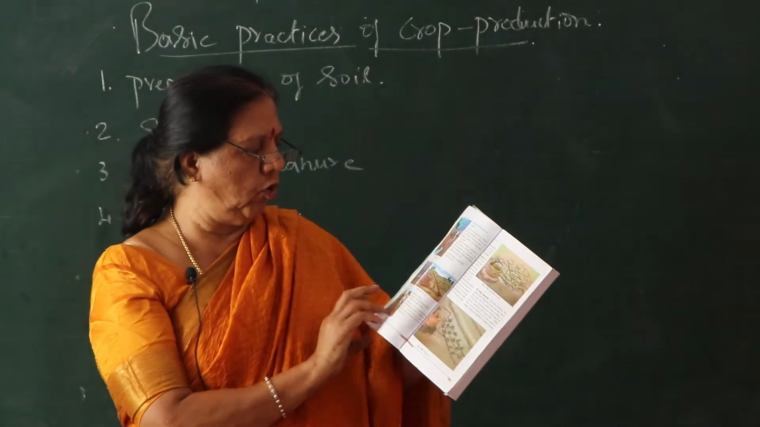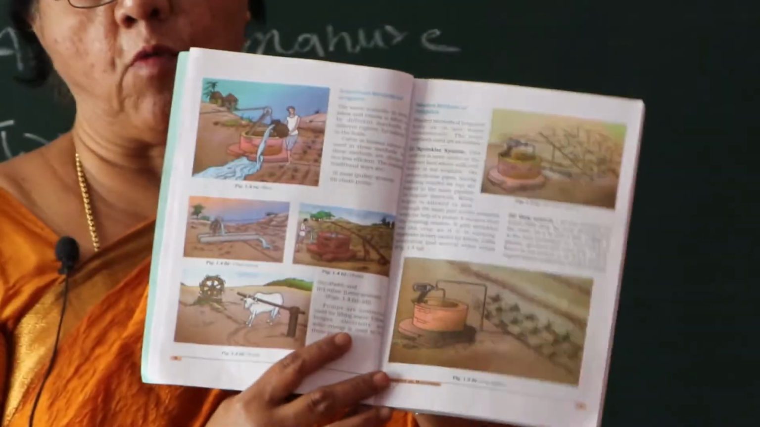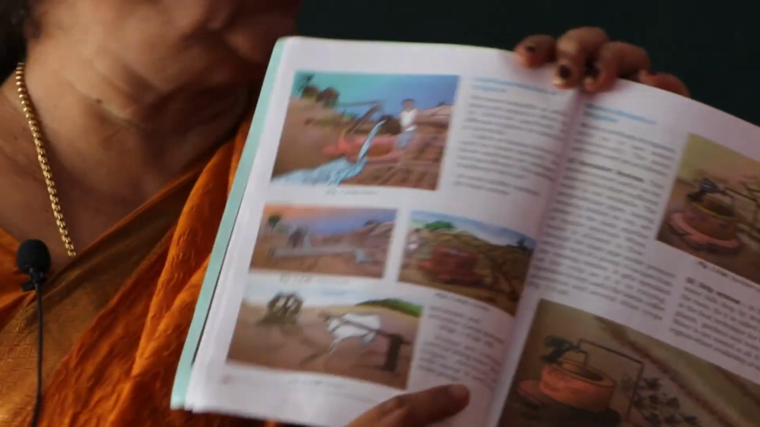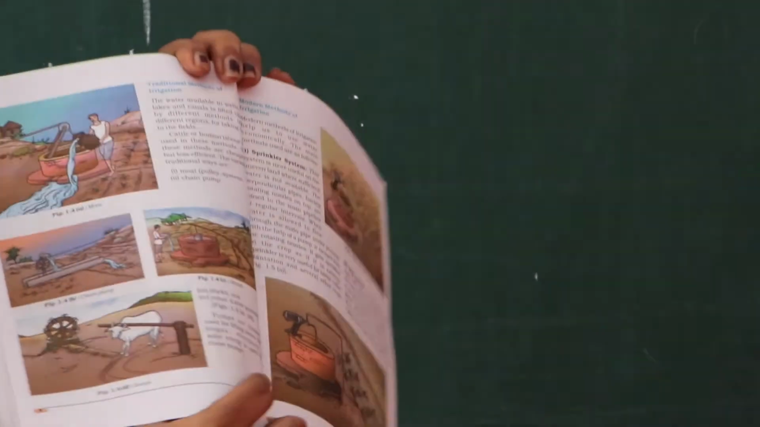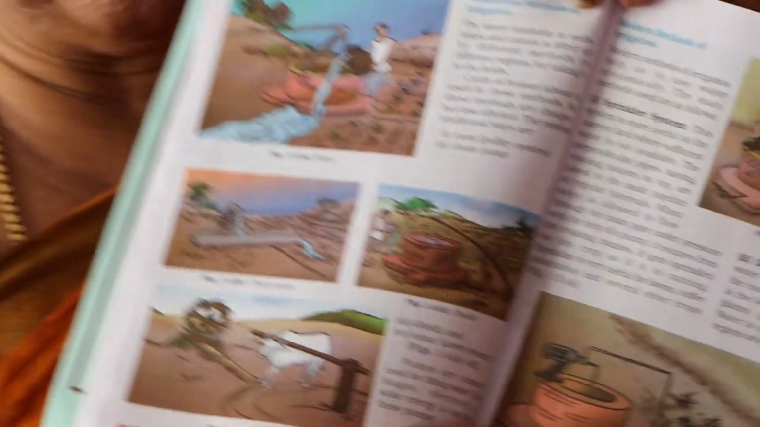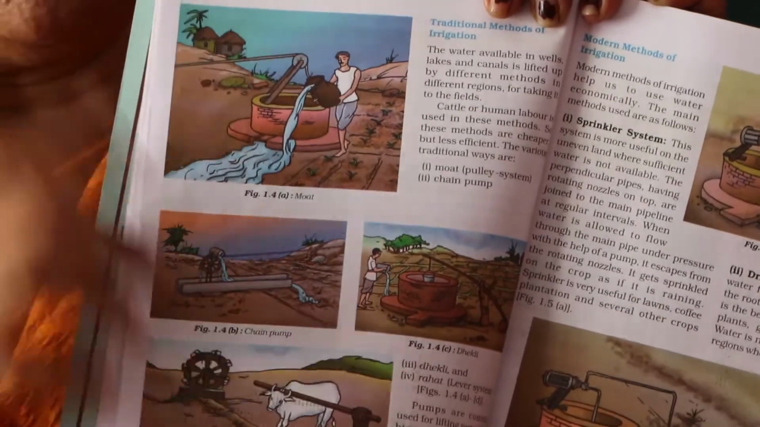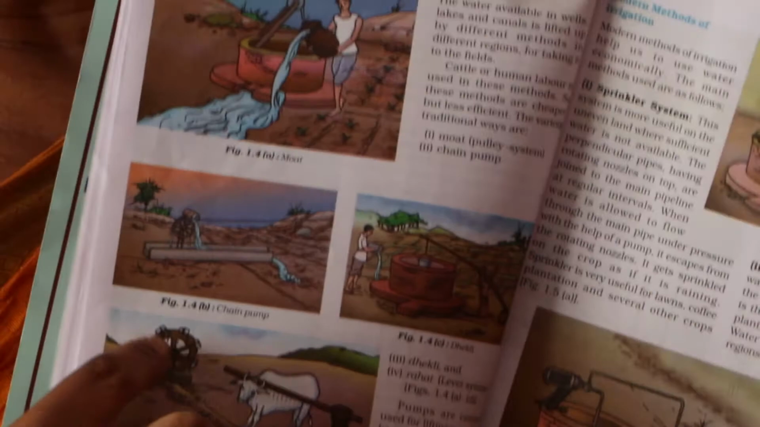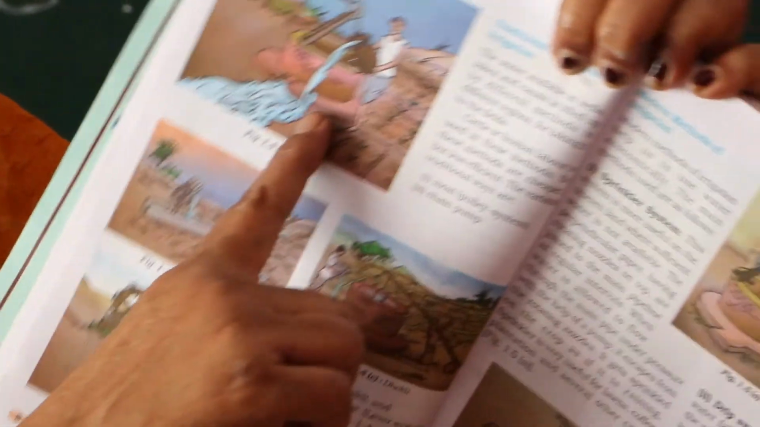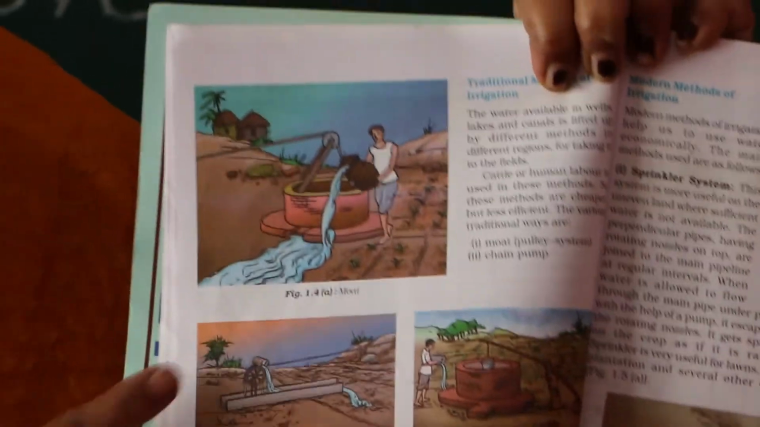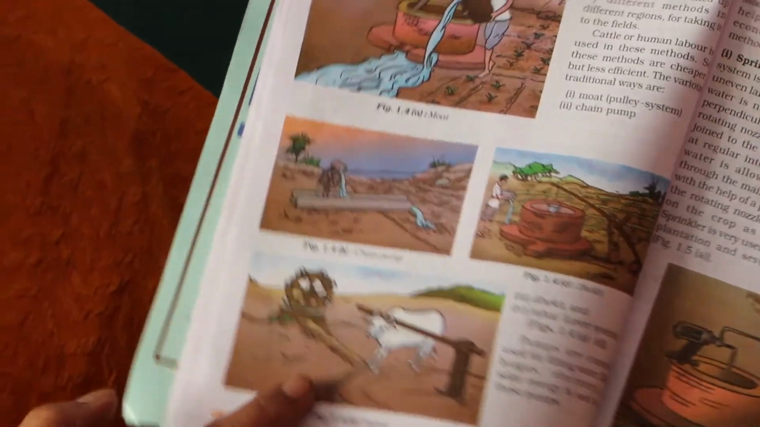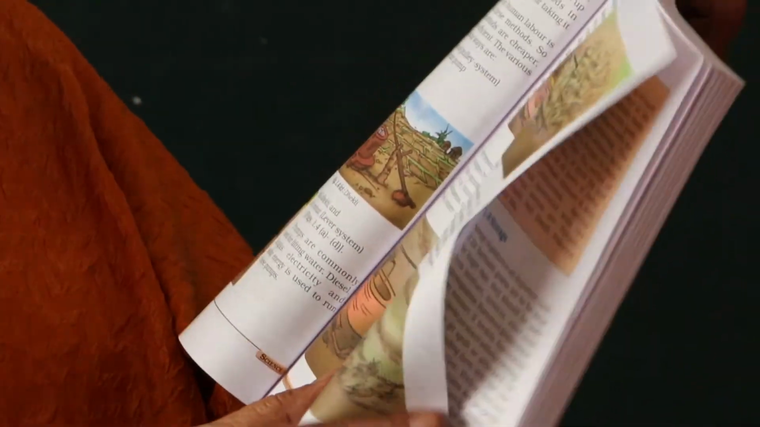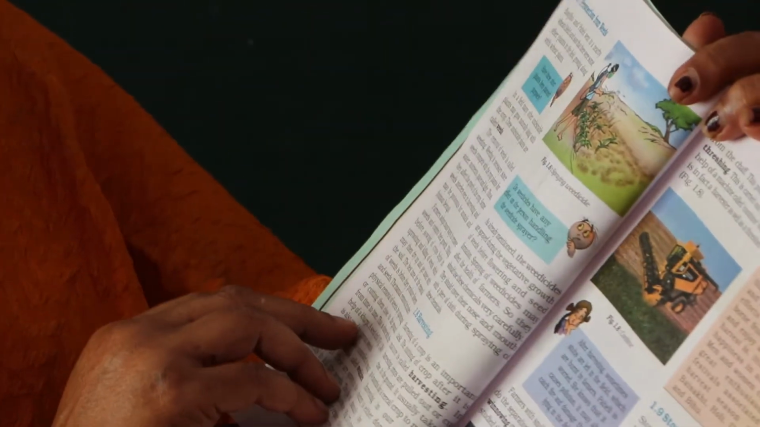So next, you go for this one: how to put the water. Which step is that? Irrigation. See, there are 4 types. From the olden days, how did people put water to the field? See, they have given 4 different pictures. This is one type, this is one type, this is one type, this is one type, children. So next, we'll go for another one, the modern method of irrigation.